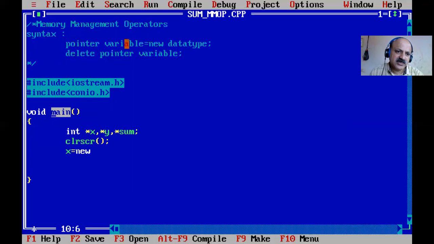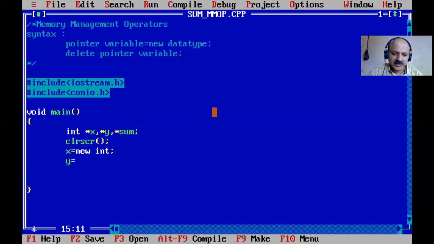Okay. And then we can here first provide the memory: x equal to the new keyword. That is the syntax: x is a pointer variable, then the new keyword, and then the data type. So here we can specify integer, float, character, depending upon your requirement. Here we provide integer. You can also use character data type, float data type, double. So that is a pointer variable we have to declare.